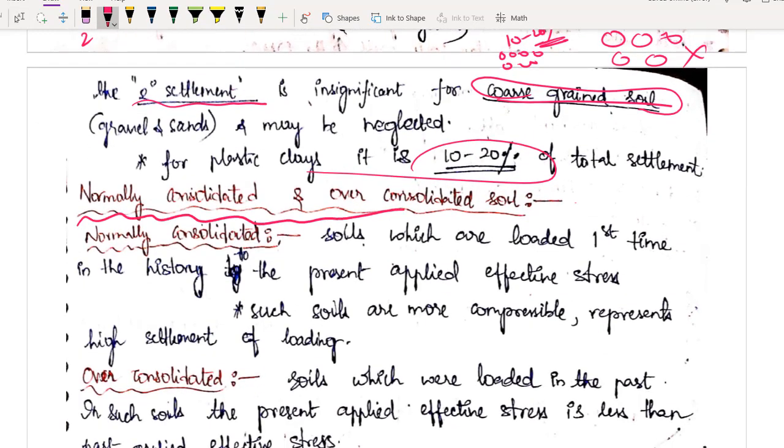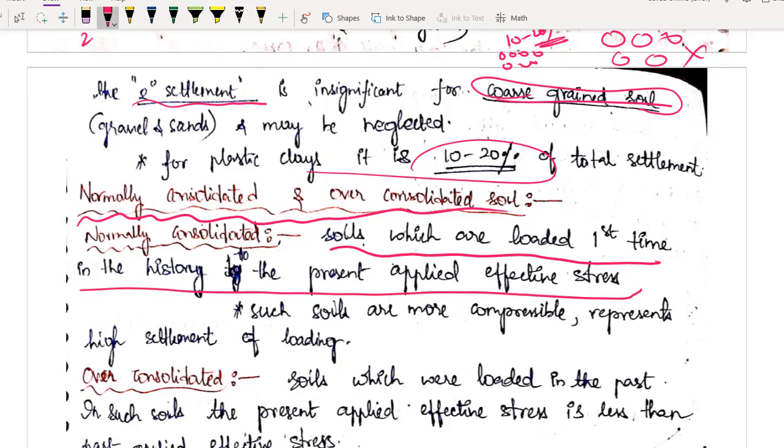This concept is very simple, normally consolidated and over consolidated soil. What is normally consolidated soil? Soil which is loaded for the very first time in history to the present applied effective stress, we are calling it normally consolidated soil. For example, just go outside your home, take some soil sample, and this soil sample should be such that it was never loaded before, no construction ever happened on that soil. So that will be normally consolidated soil.